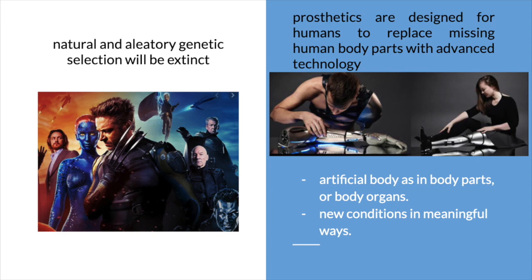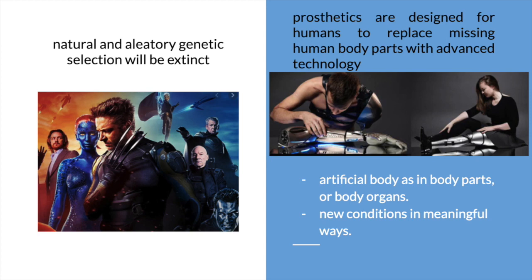On the other hand, all the prosthetics are designed for humans to replace missing human body parts with advanced technology or make a human half human, half robot. We know prosthetics are an artificial substitute or replacement of a part of the body such as a tooth, an eye, a facial bone, and all we can imagine, for functional or cosmetic reasons.